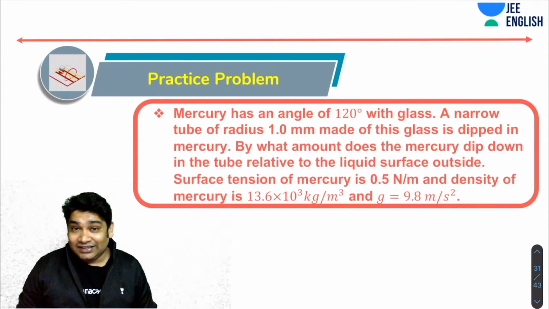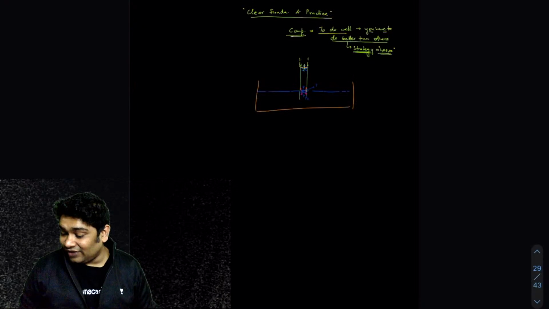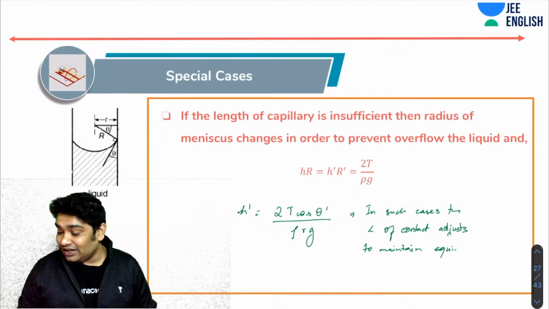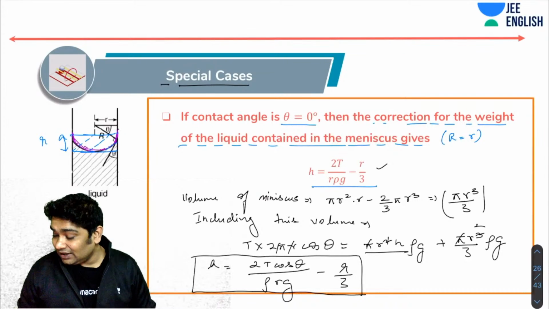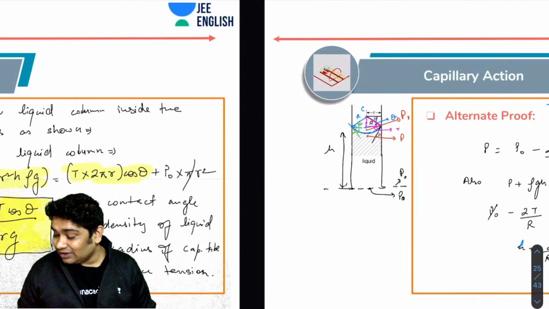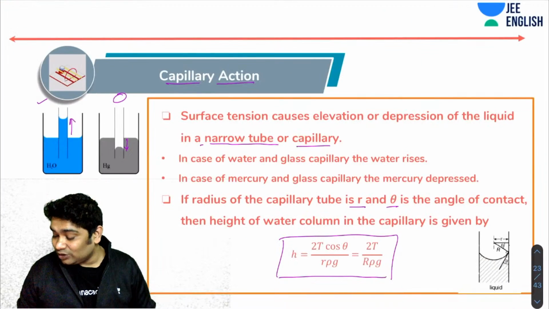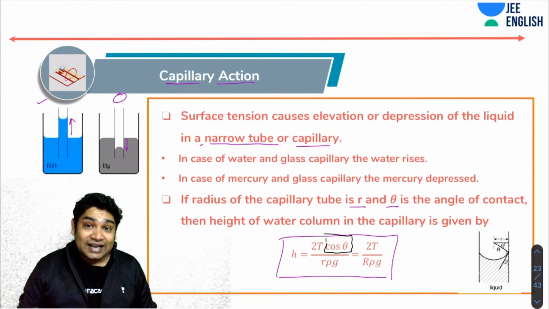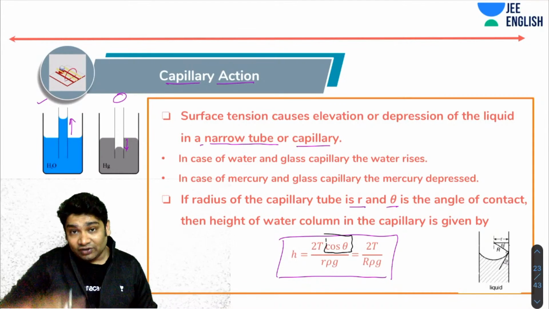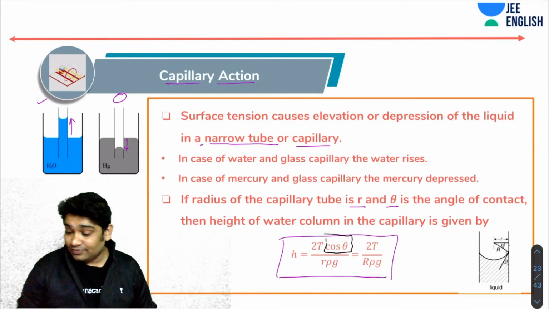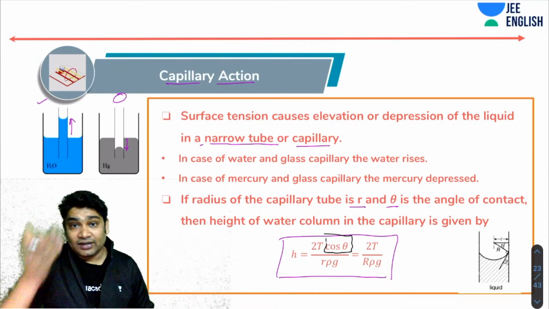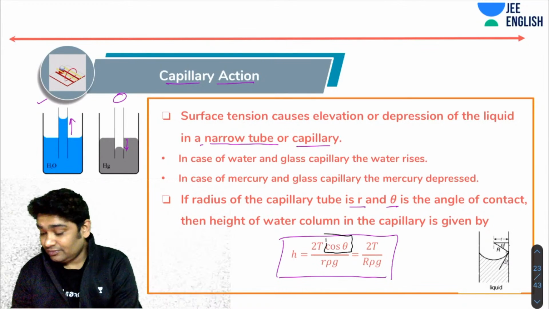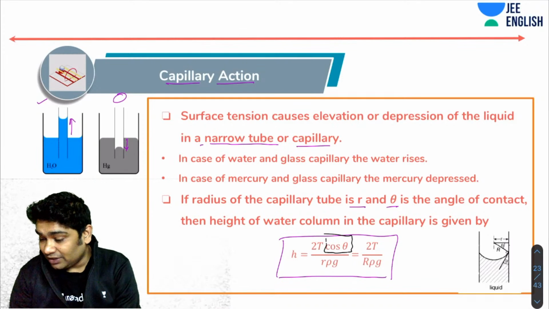Now you will notice one thing, that in our equation of height, you have cos theta. Now, this cos theta can be negative also. If theta is greater than 90 degrees, in fact, cos theta will be negative. So you will have negative height. Negative height would mean that the liquid is getting depressed, and positive height would mean that the liquid is rising up in the capillary. So let's make a note of that here.